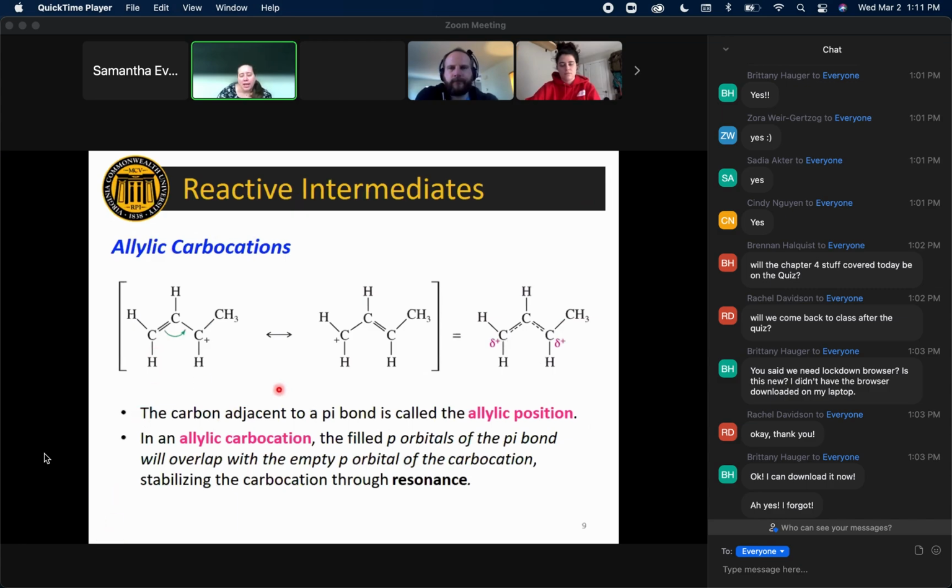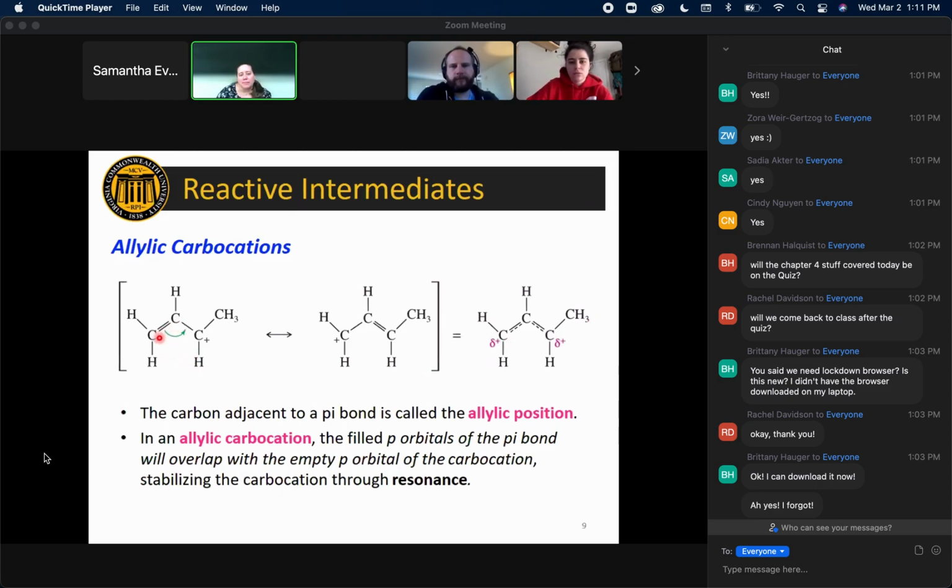So the other possibility for providing extra stabilization to carbocations is when the carbocation exists directly next to a pi bond. This has a special name. Always, if you have a pi bond, the carbon next door is called the allylic position. And so if you have an allylic carbocation, or a carbocation at the allylic position, meaning directly next to a pi bond, then you can actually draw a resonance structure.